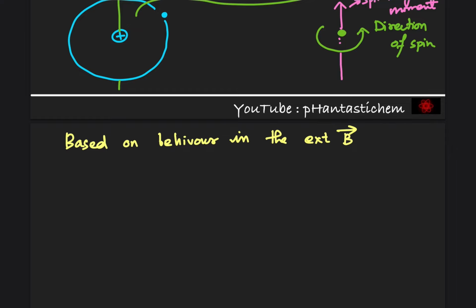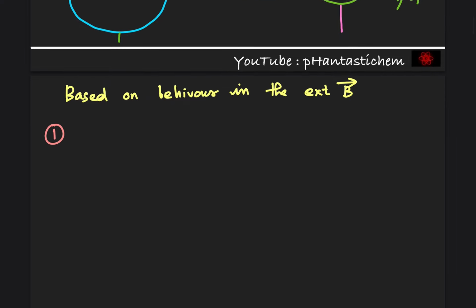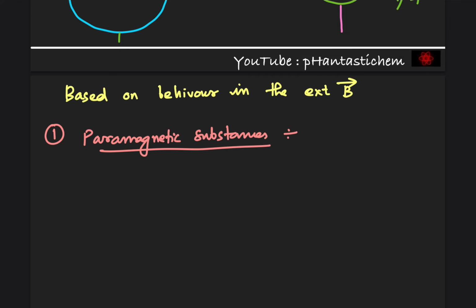The first category is paramagnetic substances. These are substances which are attracted by the external magnetic field.